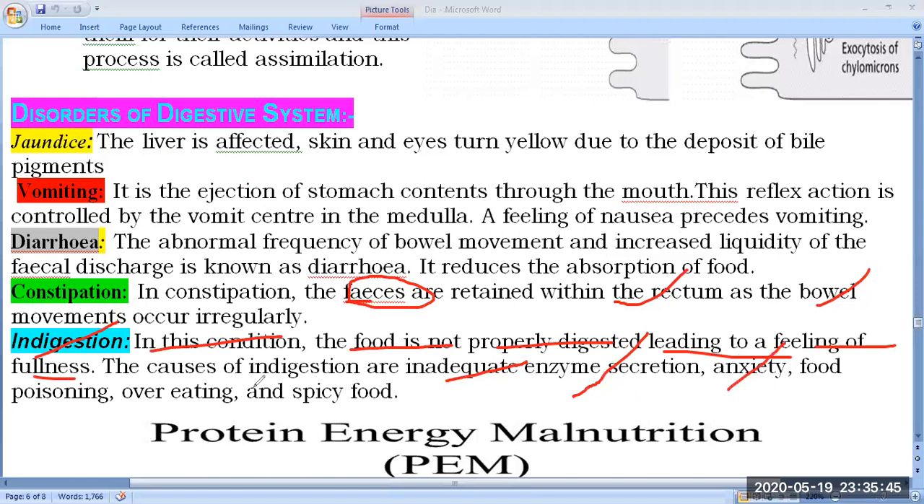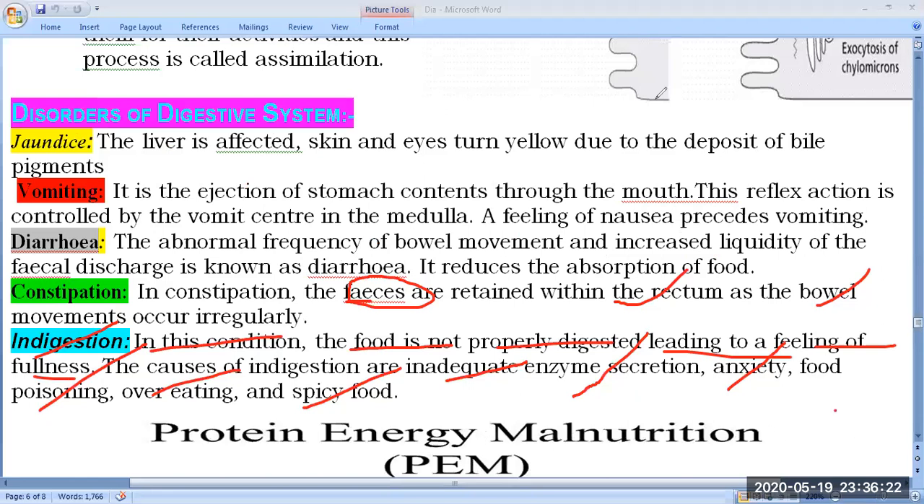And anxiety, food poisoning, overeating, and spicy food. If you are having spicy food or overeating, because you know very well when you are attending a party, you behave as a guest, and other people are the host. So that time you will try to take much food, and when you take much food, this type of indigestion condition will come.